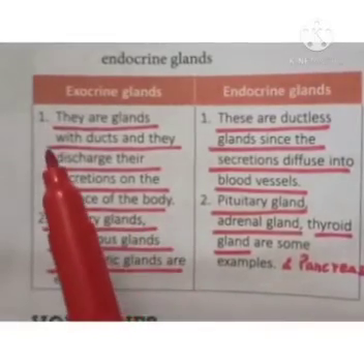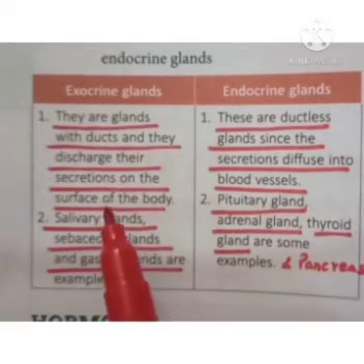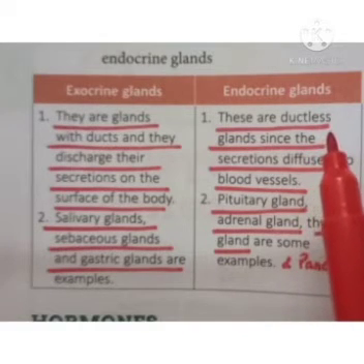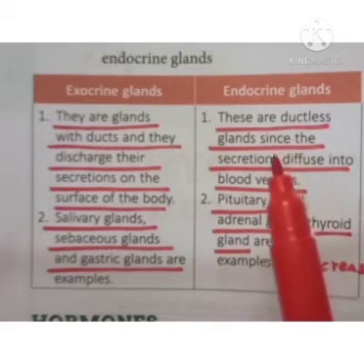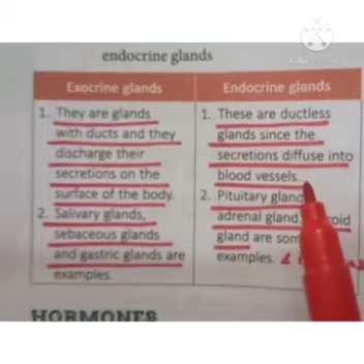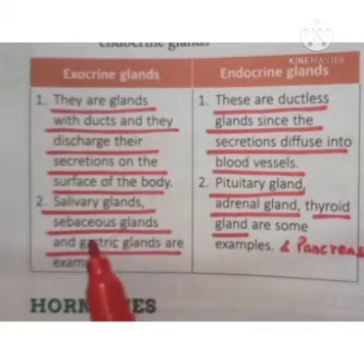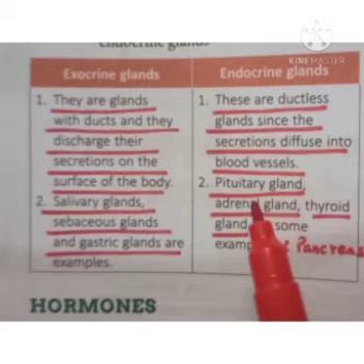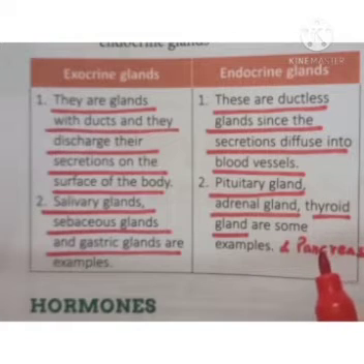So what is the difference between exocrine and endocrine glands? Exocrine glands have ducts, and they discharge their secretion on the surface of the body. But endocrine glands are ductless glands whose secretion diffuses into blood vessels, means they pour their secretion directly into the bloodstream. Examples of exocrine glands are salivary glands, sebaceous gland, gastric glands, sweat gland, etc. But endocrine glands are your pituitary gland, adrenal gland, thyroid gland, and pancreas. The other glands are also there, but they are not in your syllabus.